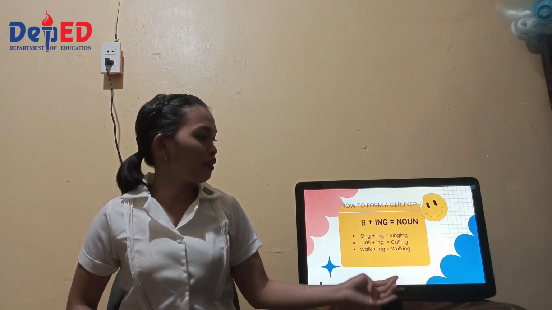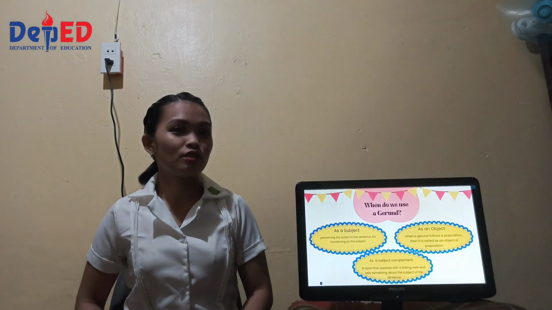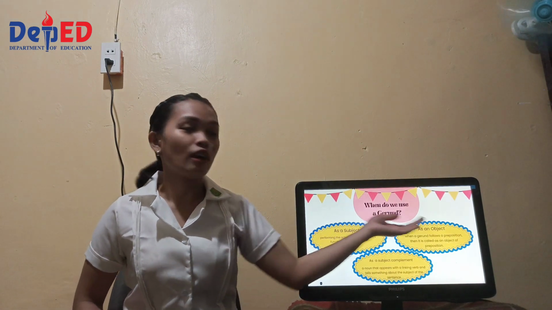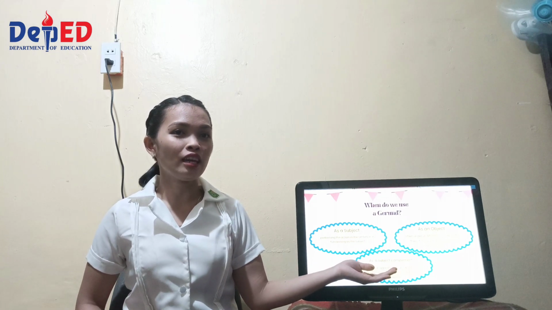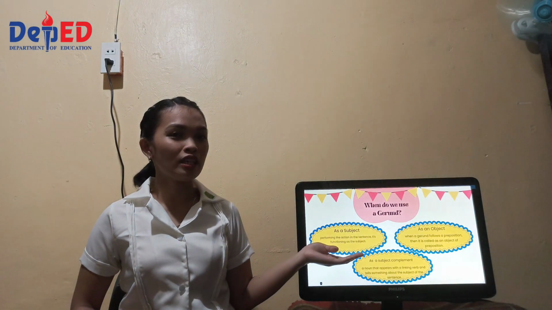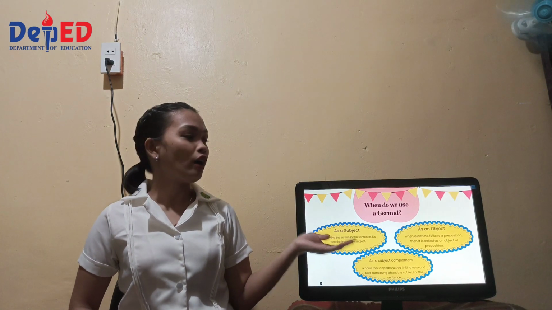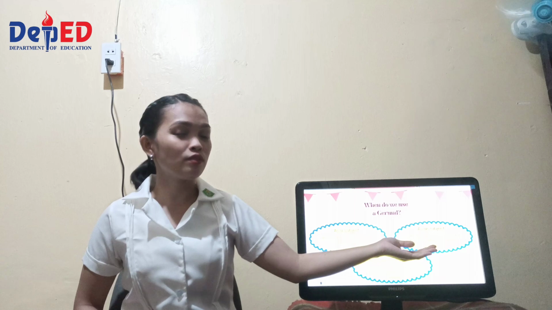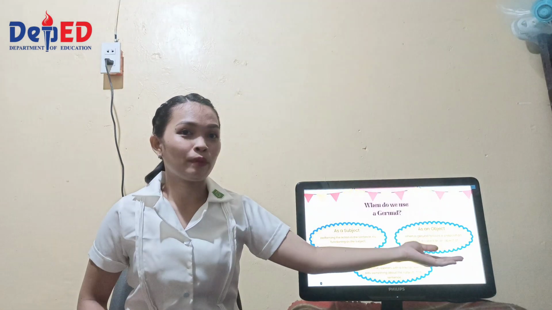Now, moving on. When do we use a gerund? Certainly, we can use it as a subject, as an object, and of course, as a subject complement. Okay? Gerund as a subject is when it is performing the action in the sentence, then it's functioning as a subject. On the other hand, gerund as an object is when a gerund follows a preposition, then it is called an object of preposition.